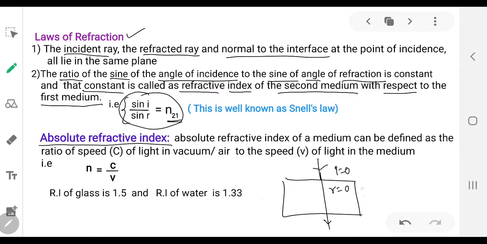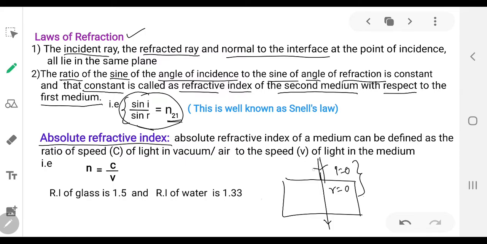So you cannot apply Snell's law, because sin 0 by sin 0 becomes undefined.